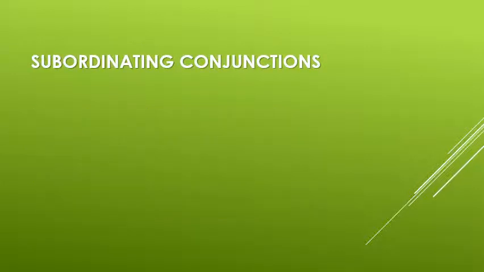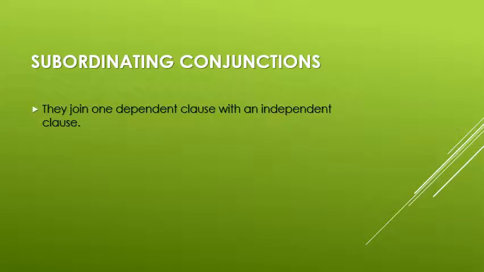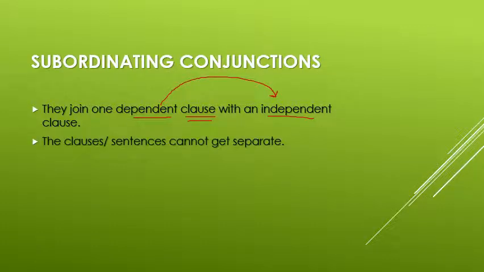Coming to subordinating conjunctions. They join one dependent clause with an independent clause. So one is dependent, the other one is independent. Clause means a part of a sentence. Don't get nervous by seeing this word clause. The clauses or sentences cannot get separated.